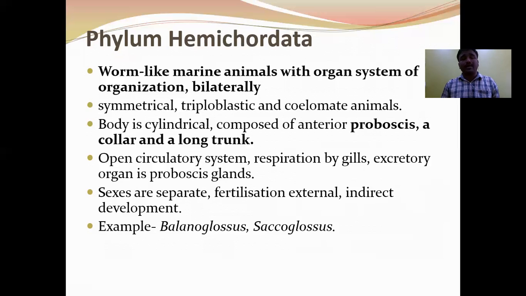They have an open type of circulatory system. Respiration is by gills. The excretory organ is the proboscis gland. The sexes are separate. Fertilization is external, development is indirect, and the larval stage is Tornaria. Examples: Balanoglossus and Saccoglossus.